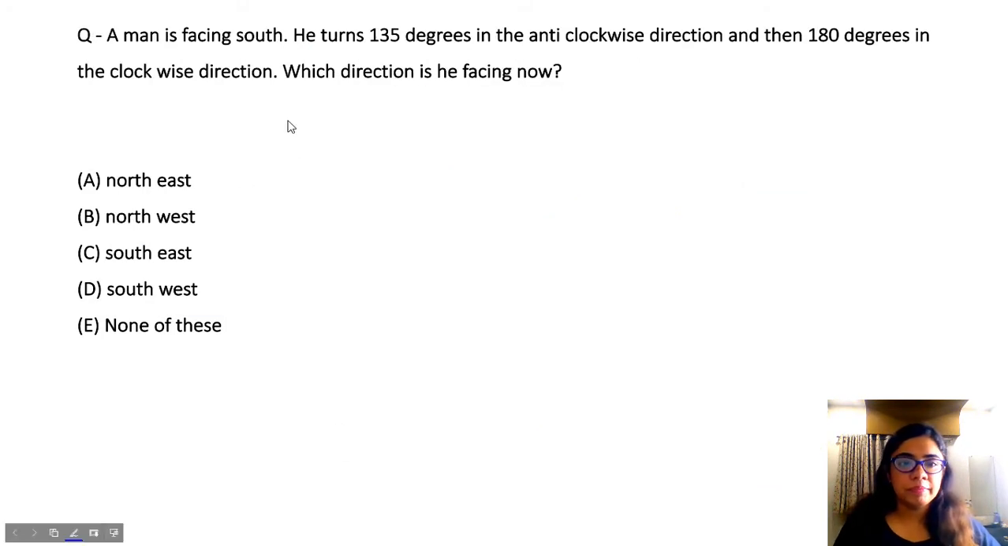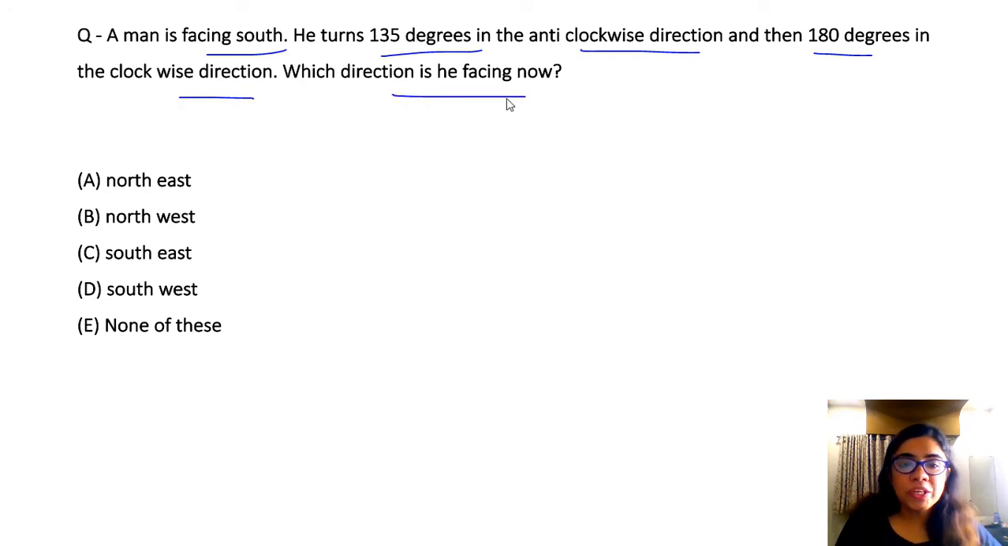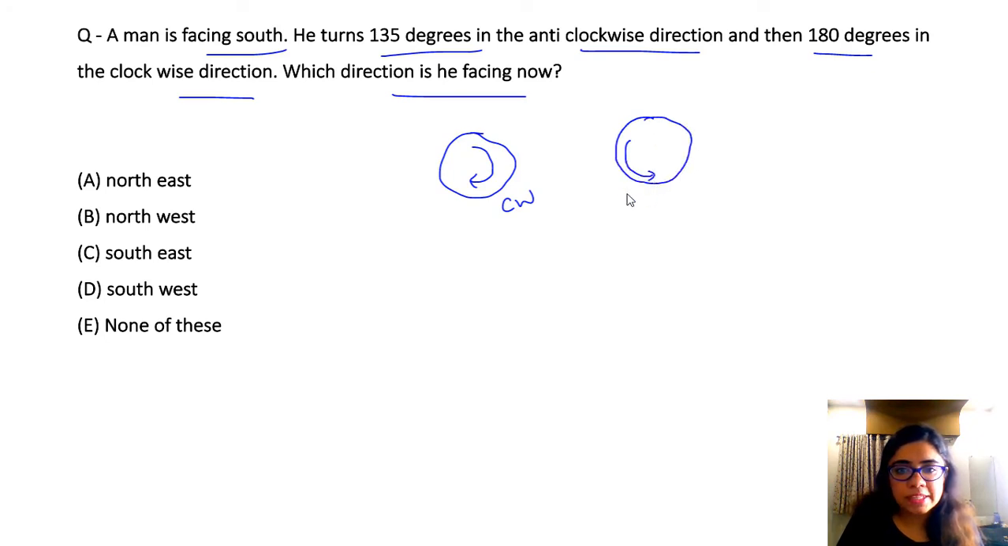Moving on. A man is facing south. He turns 135 degrees in anti-clockwise direction and then 180 degrees in clockwise direction. Which direction is he facing now? So first of all, make sure you guys are clear with clockwise and anti-clockwise. देखो, the direction in which the clock moves, this is called as clockwise, right? This is clockwise. And anti-clockwise is completely the opposite. This is anti-clockwise. ठीक है?